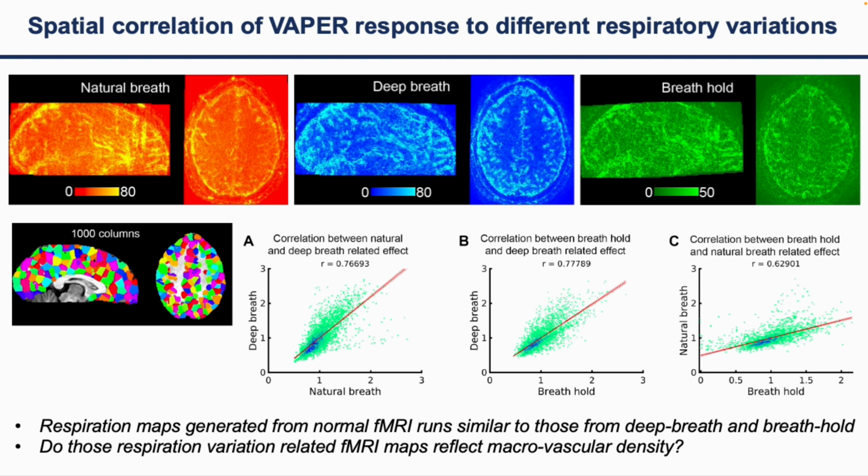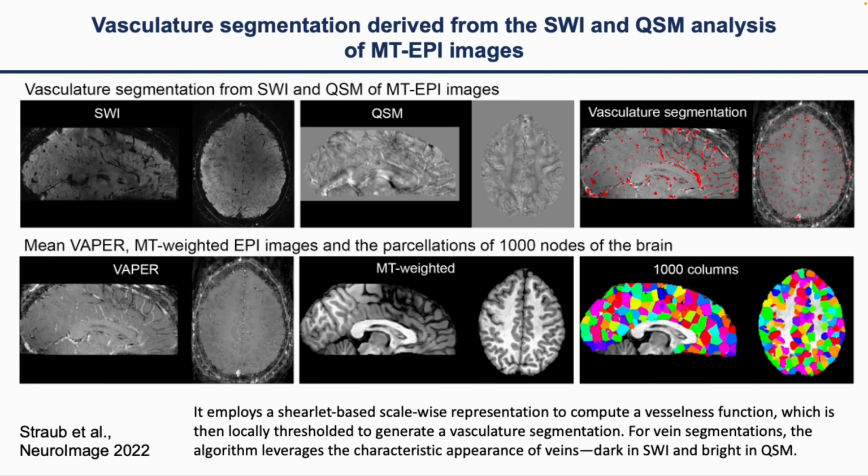Next, we further ask the question: can those respiration-variation-related fMRI maps suggest the distribution of large vessels? To answer this question, we need a vascular segmentation. Here we used an algorithm developed recently to segment the large vessels based on SWI and QSM images.